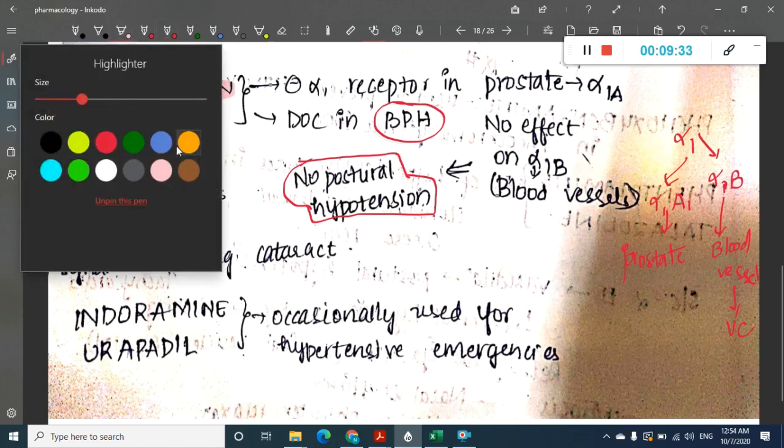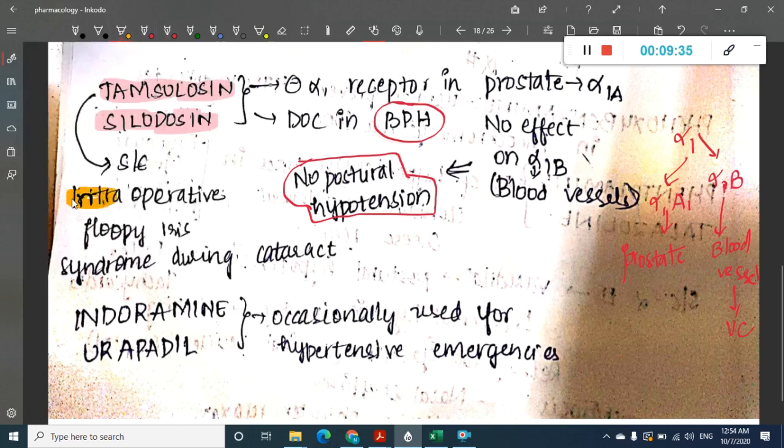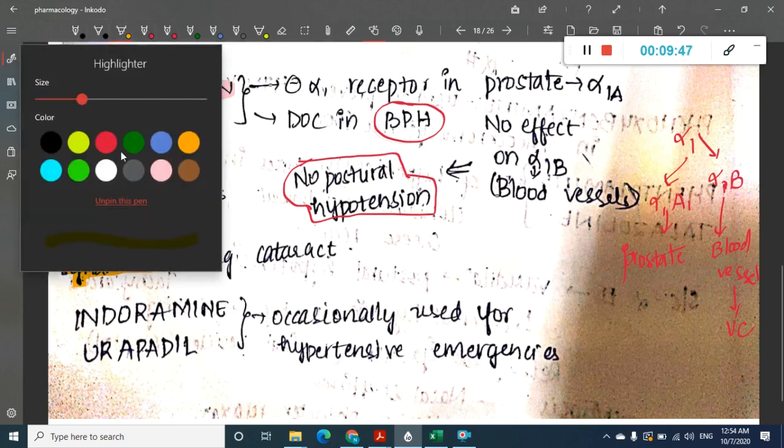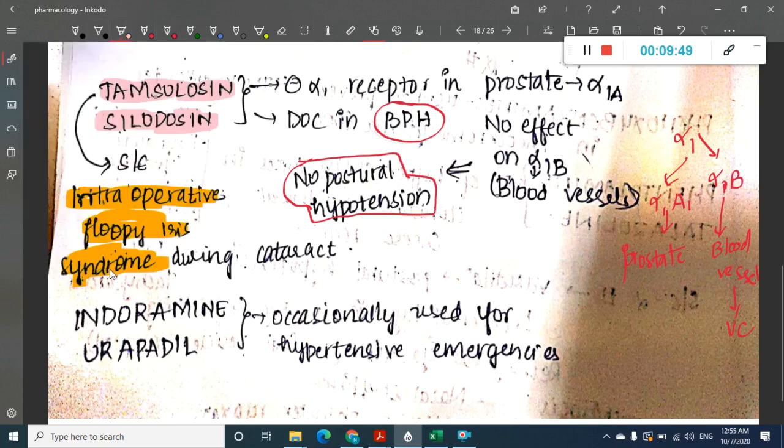But what side effect can be seen here? Tamsulosin and silodosin are associated with intraoperative floppy iris syndrome during cataract surgery.